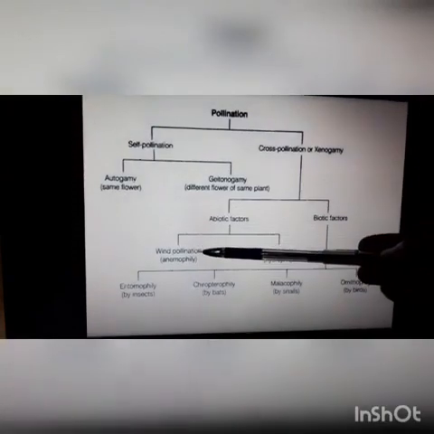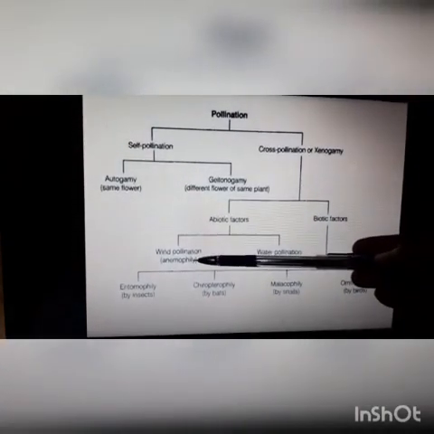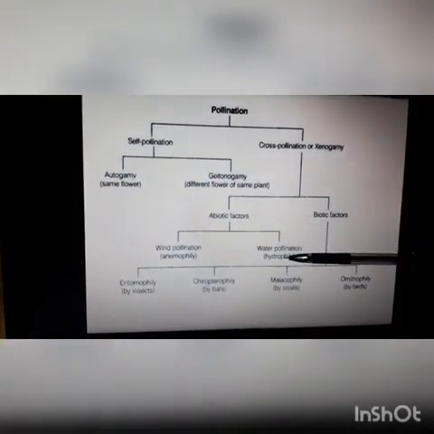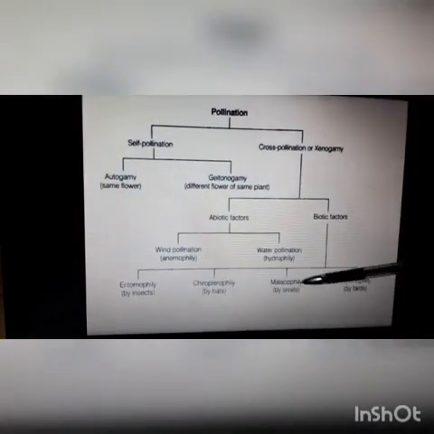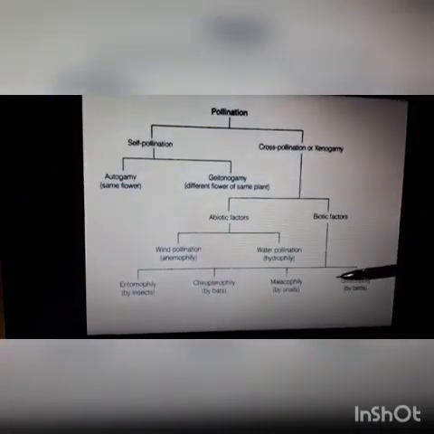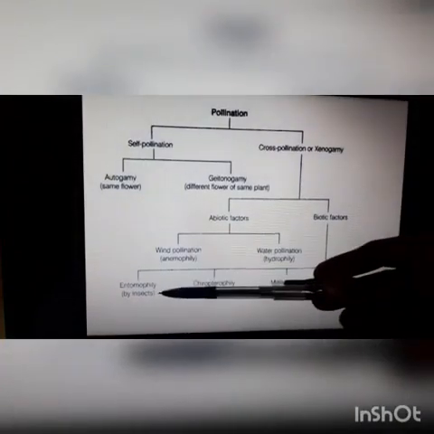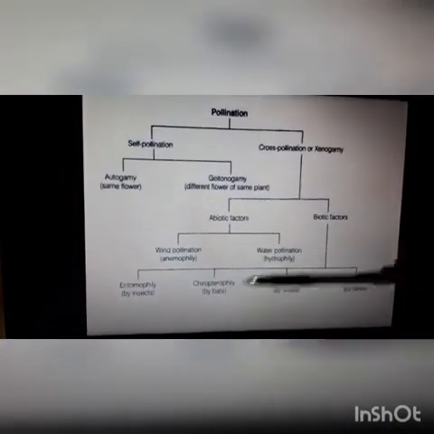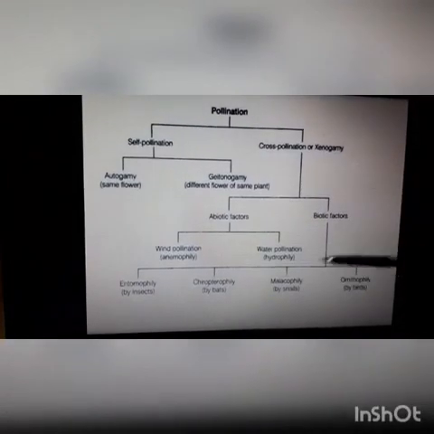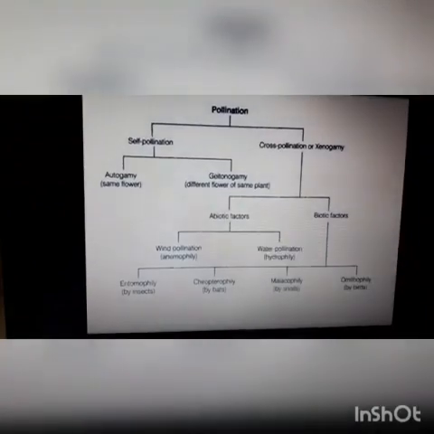If it is by wind, the term used to denote wind pollination is anemophily, and by water, hydrophily. And biotic factors, insects, bats, snails, birds, etc. are helping for the cross pollination. If it is by insects, we use the term entomophily. If it is by bat, chiropterophily. By snails, malacophily. By birds, ornithophily. Children, you should study these terms. Okay.